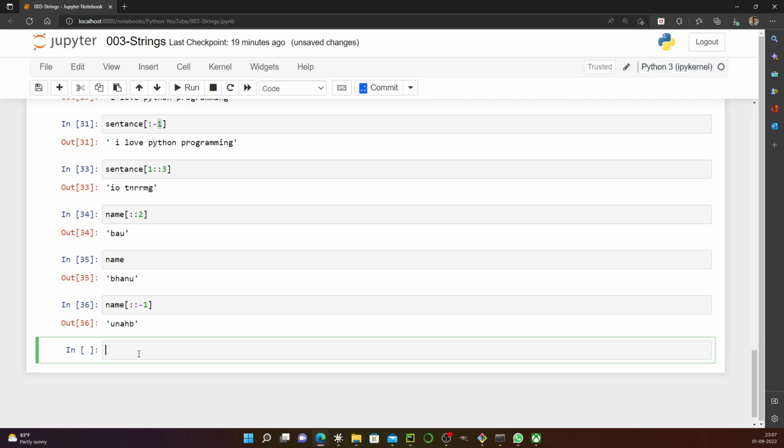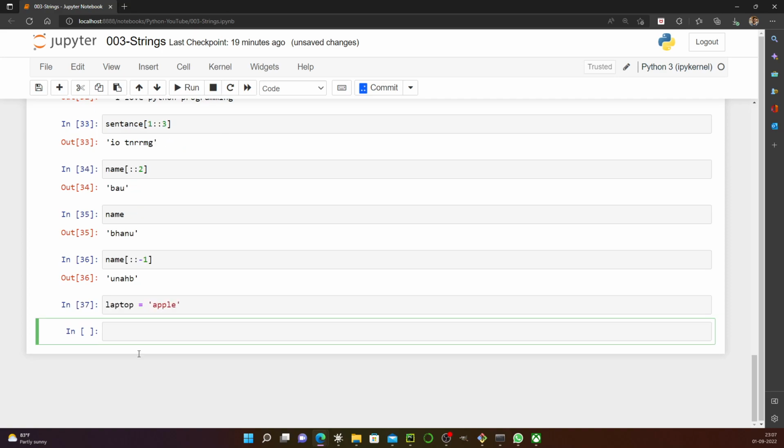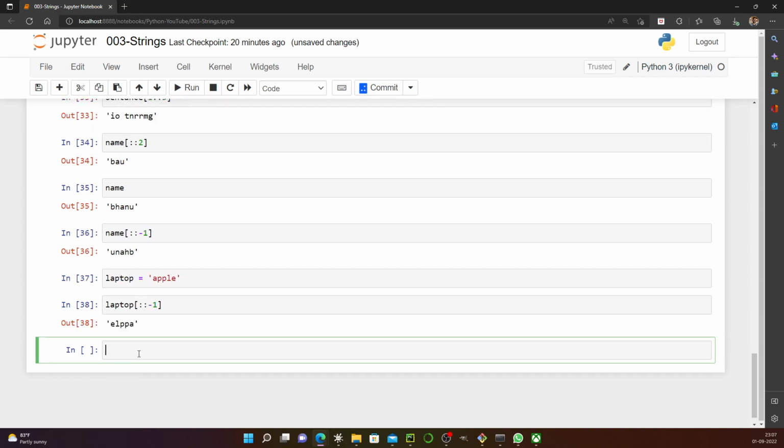Let's say laptop equal to Apple, and I just want to say laptop, then I put colon colon -1 and then it's reversed. So that's about the string functions, and obviously the length function I discussed.